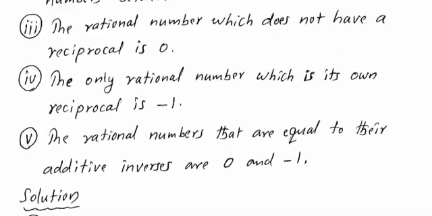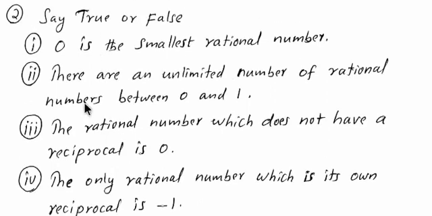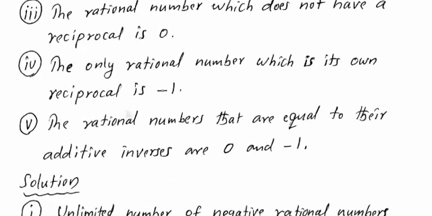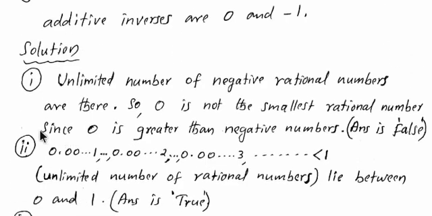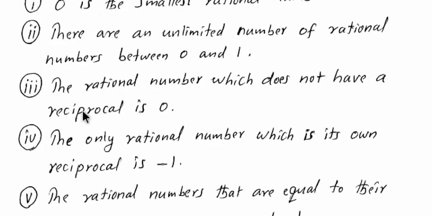Here, in our question, the statement is: there are an unlimited number of rational numbers between 0 and 1. That means the statement is correct. Therefore, we can say true. Therefore, the answer is true.